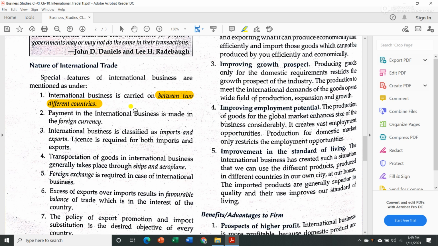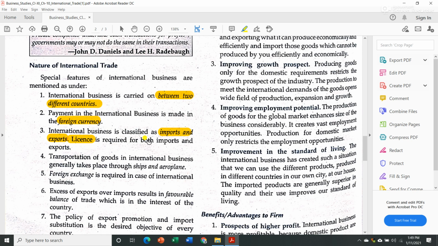Then payment in international business is made in foreign currency. The payment is not made in national currency. Like if a trade is taking place between India and America, then the payment cannot be done in rupee. We have to make payment in foreign currency. Then international business is classified as imports and exports, as we all know, and for doing import and export, a license is required.